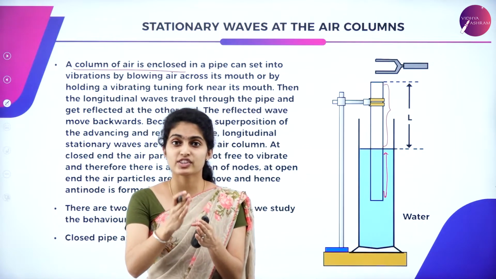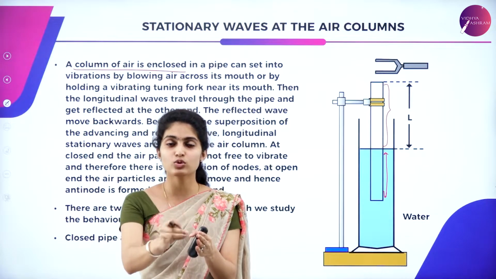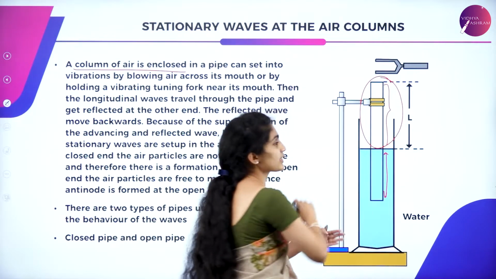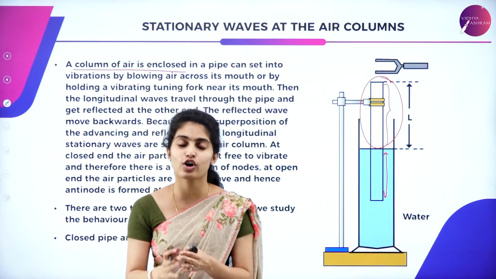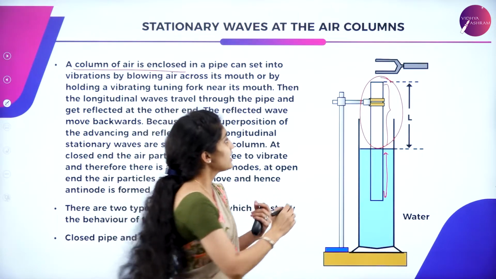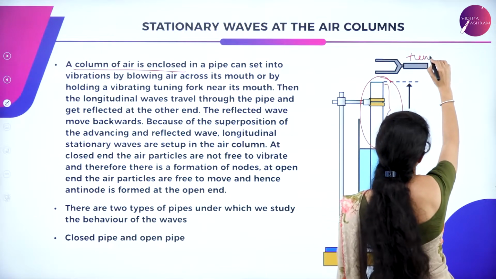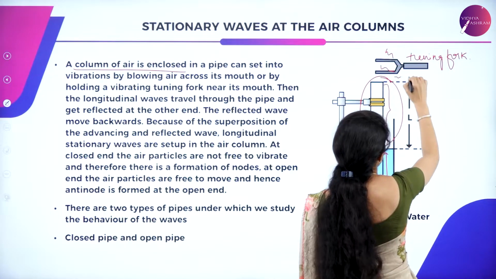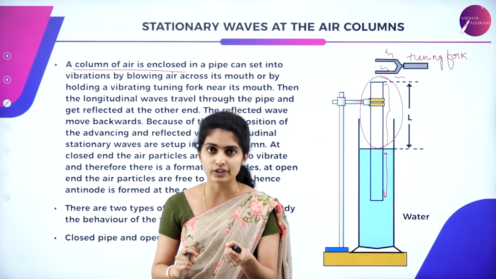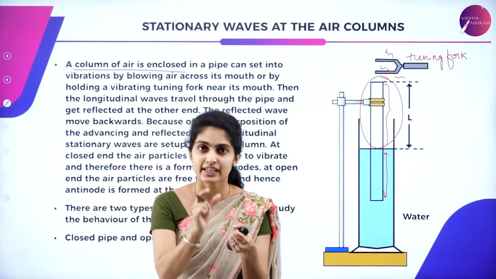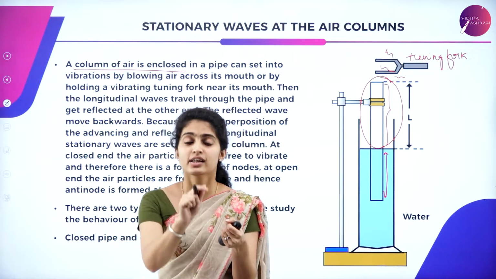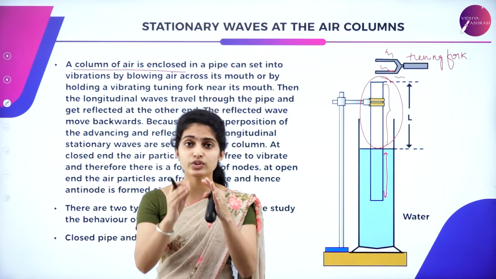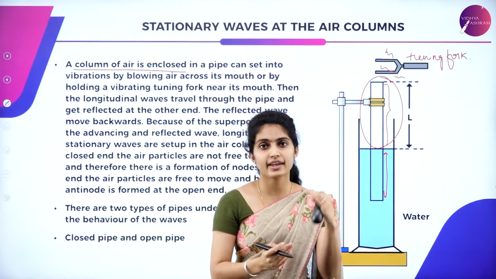Whenever there is air and you pass any sound through that medium, what happens? That is the action taking place within this enclosed air column, which we are checking now. If this is your tuning fork, you produce a vibration in the tuning fork and place it on the column. What happens to the sound produced in the air? It travels through the column with the help of the medium. So let us check how the sound wave is produced within the air-filled column.